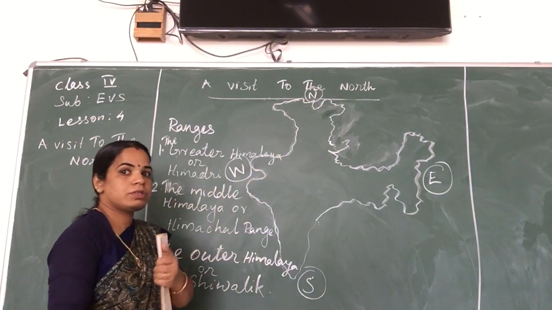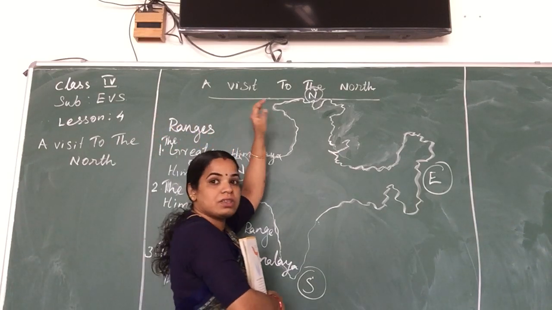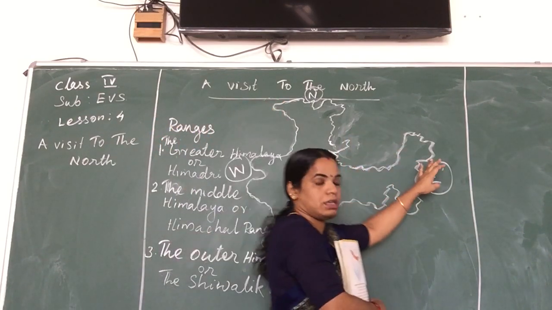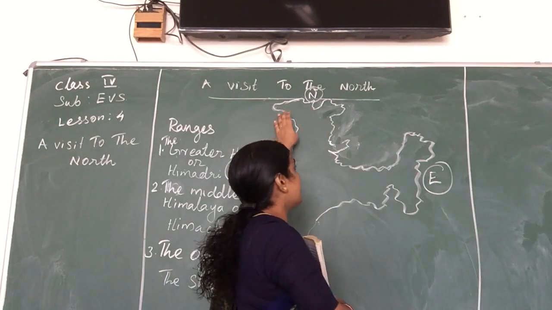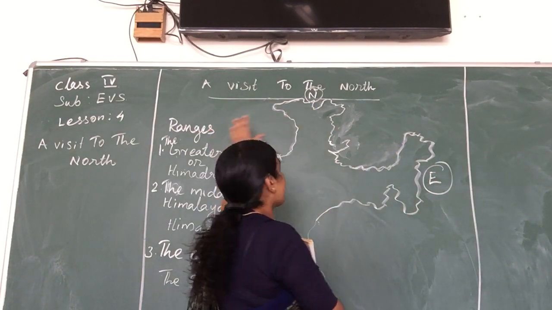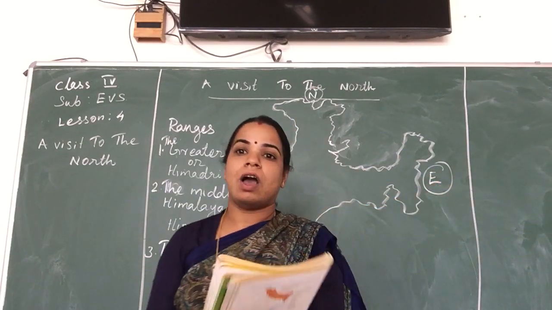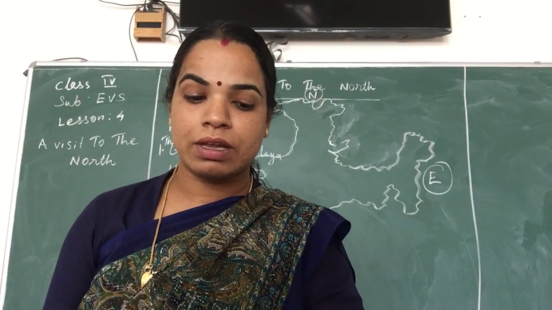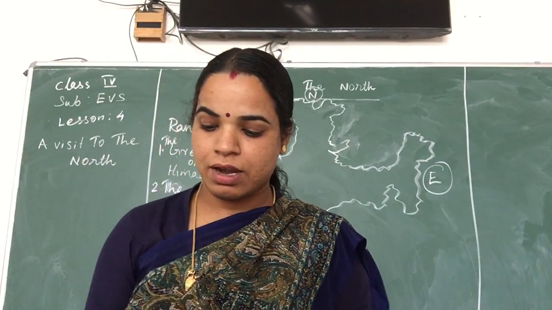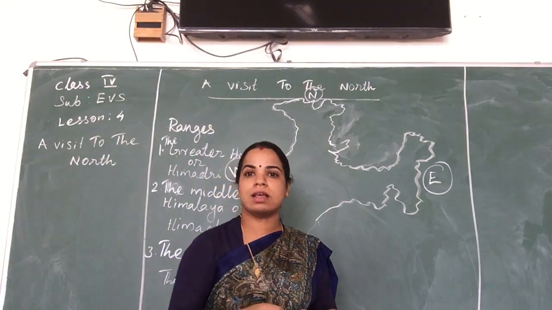Okay, actually I have said it to you, the Himalaya extends from the north to the east, that means from the north to the northeast part of our India. We know very well the length of the Himalayas and the breadth of the Himalaya, which we already discussed in the last class.